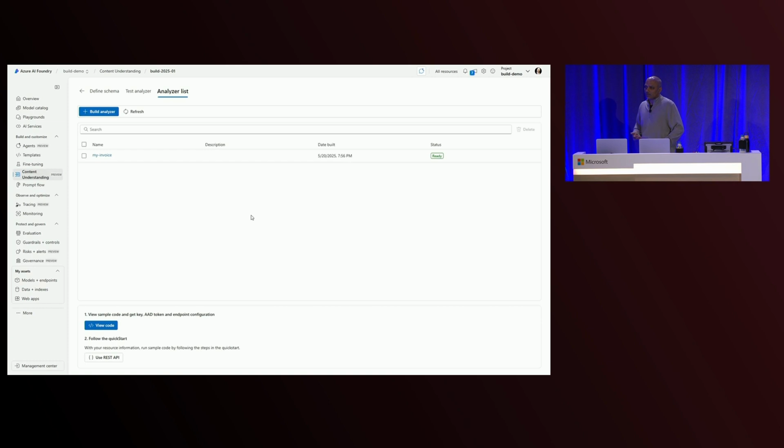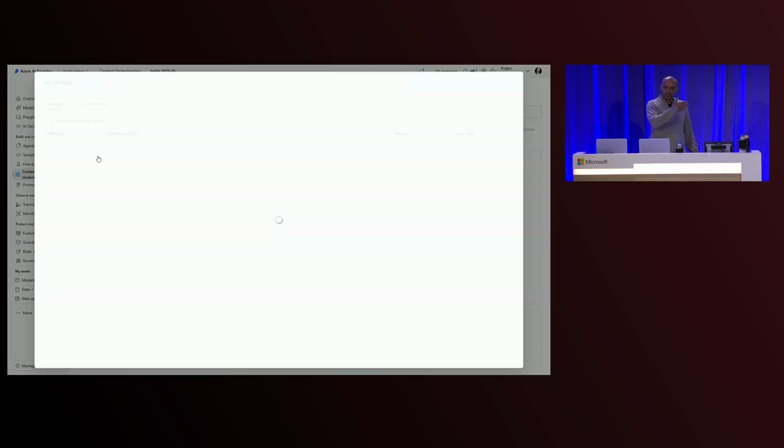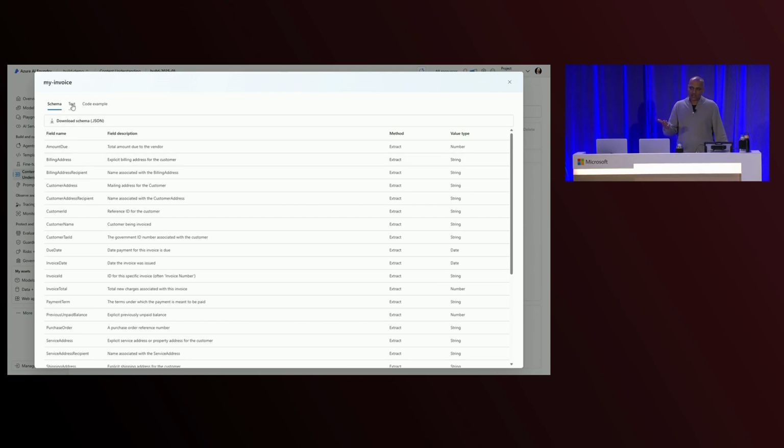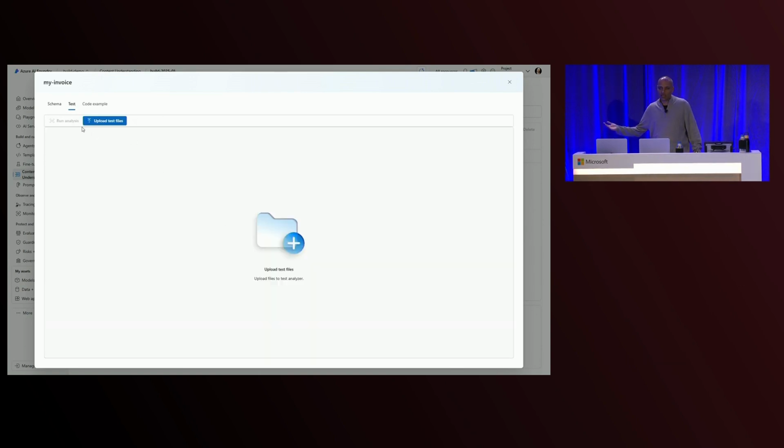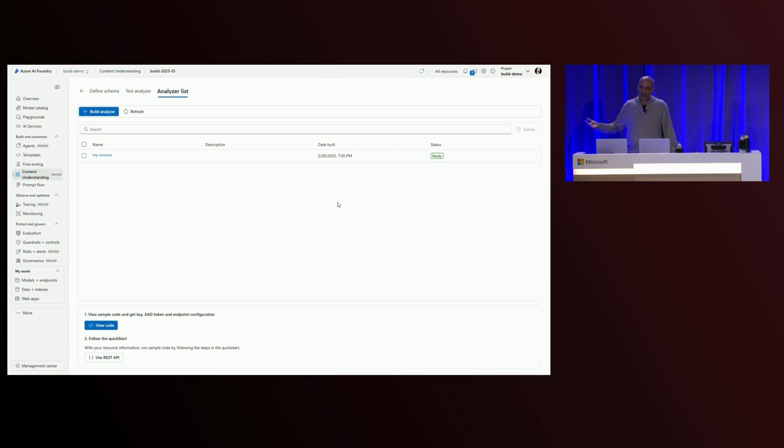So with this, you've just built your first analyzer in Content Understanding that enables you to take any unstructured data, in this case an invoice, and generate a schematized output that you can use as part of the overall process, right? There's also sample code that you can go look at in terms of how you can actually use this analyzer in your applications. But it's a REST API. GitHub Copilot will help you use a REST API if you need help. That's obviously one of the ways that you can do this.